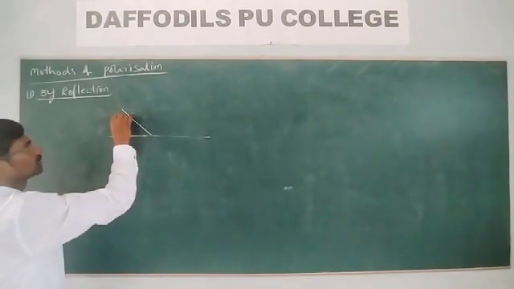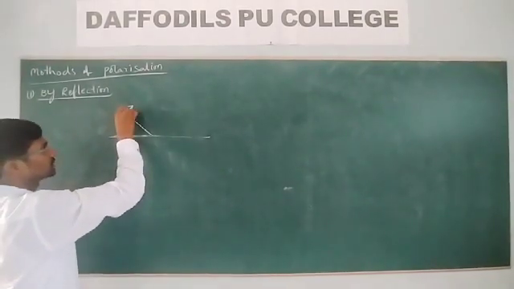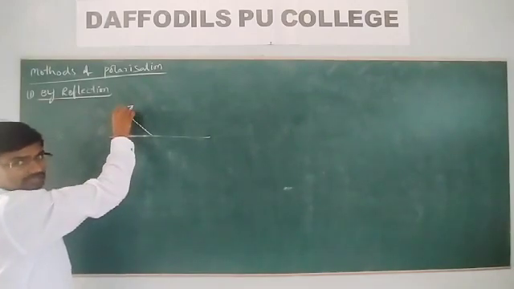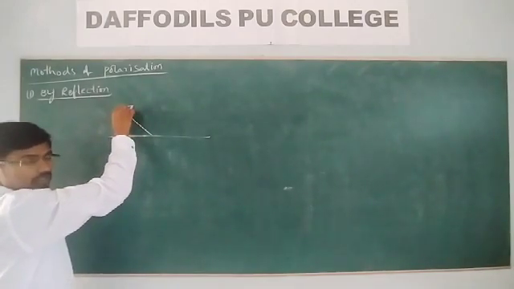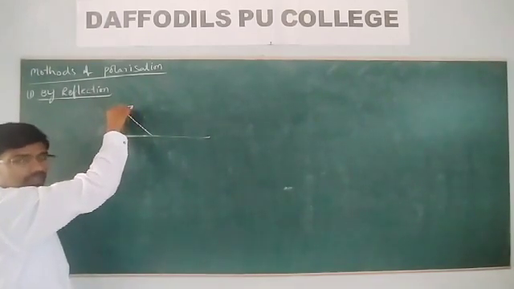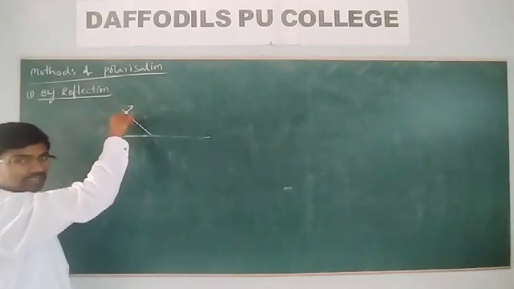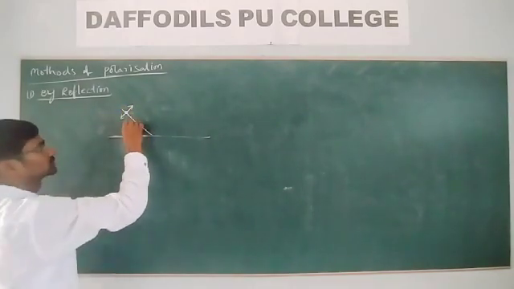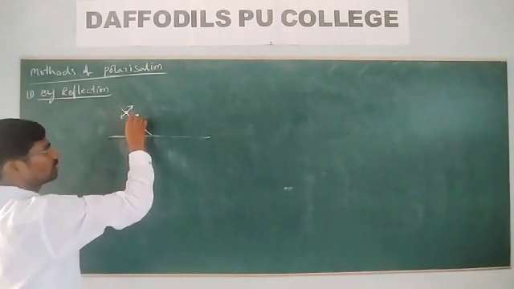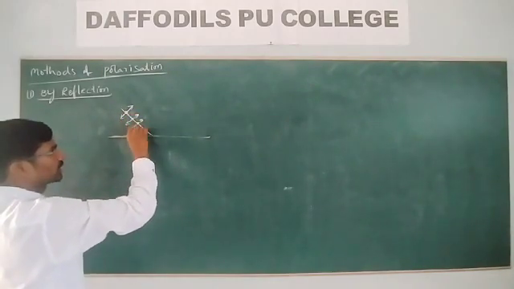You can see the symbol. What is this one? The arrow mark and dot represent that the light is vibrating in all directions. Then it represents ordinary or unpolarized light.